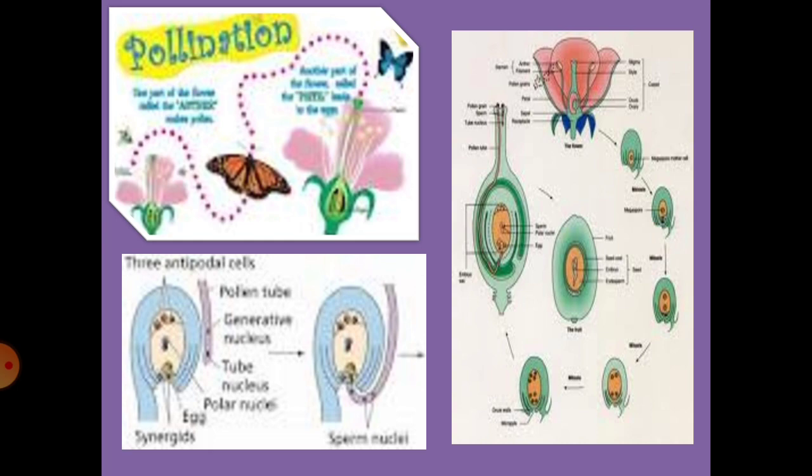Hence this type of fertilization you refer to as vegetative fertilization. So the first fertilization is the true fertilization, and the second one is vegetative fertilization. So two types of fertilization occur in plants, and hence you call it double fertilization. I hope it is clear for you, children. Let me repeat. The first male gamete forms a zygote. The zygote gets transformed into an embryo, and the ovule becomes a seed, and then a flower and a fruit.